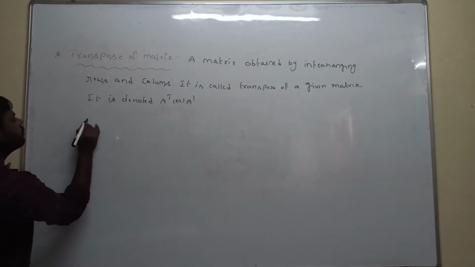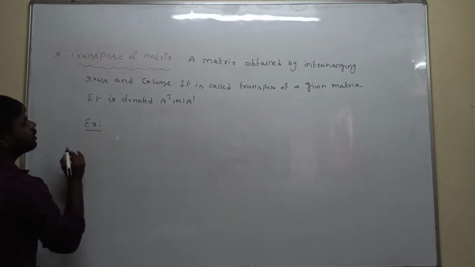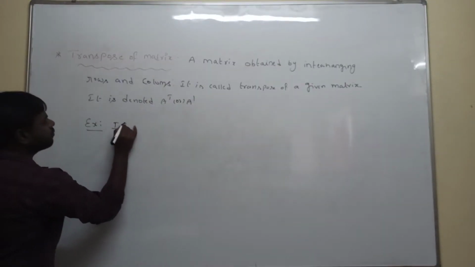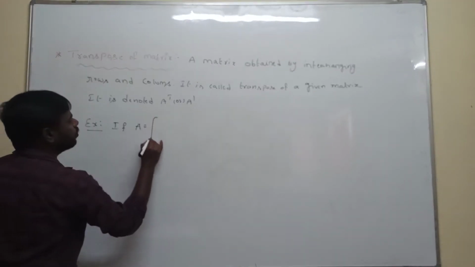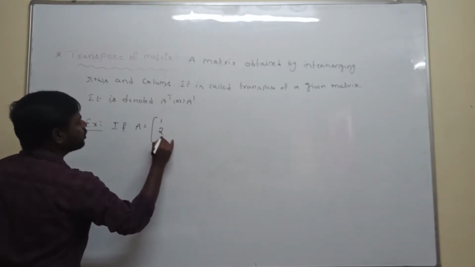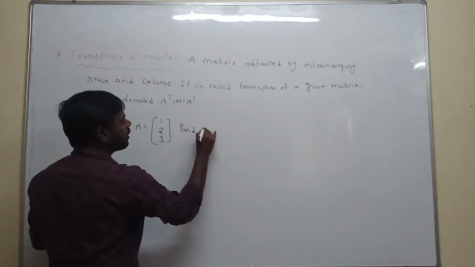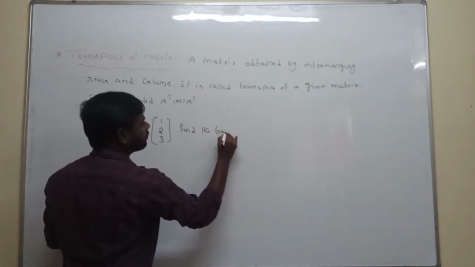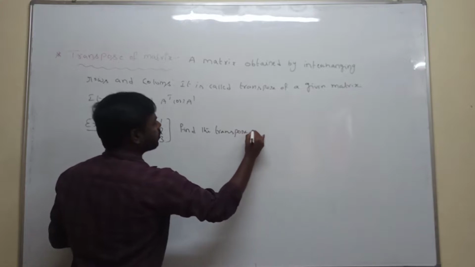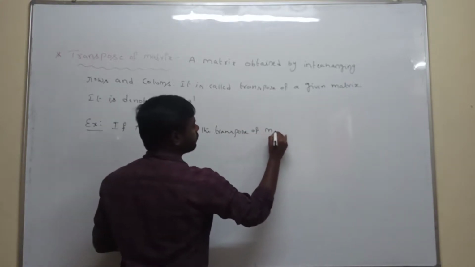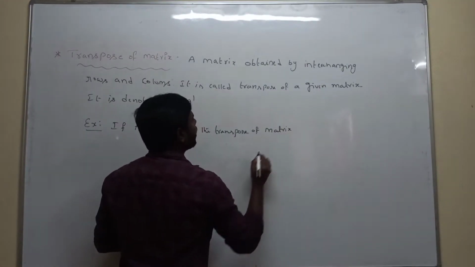See an example. Suppose A is equal to 1, 2, 3. Find the transpose of the matrix.